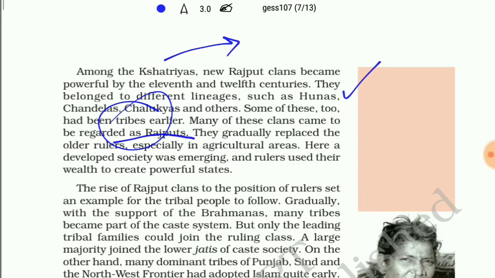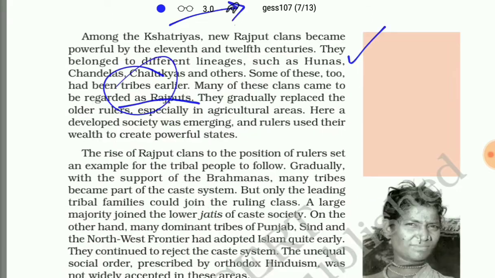So we can see a developed society was emerging, and rulers used their wealth to create powerful states. The rise of Rajput clans to the position of rulers set an example for the tribal people to follow.